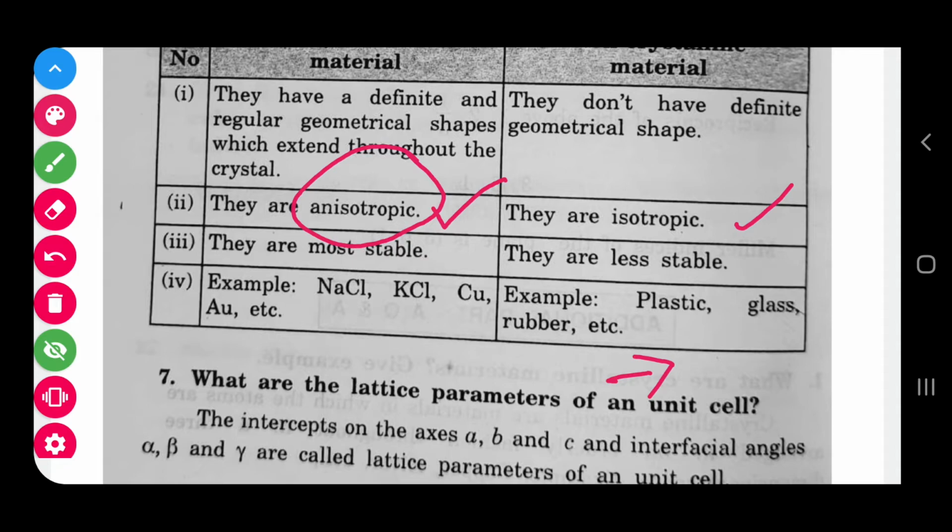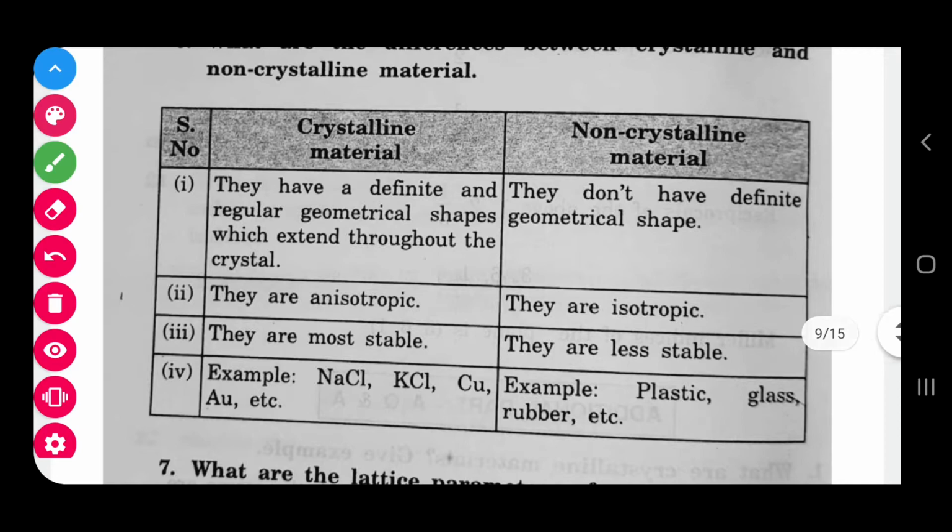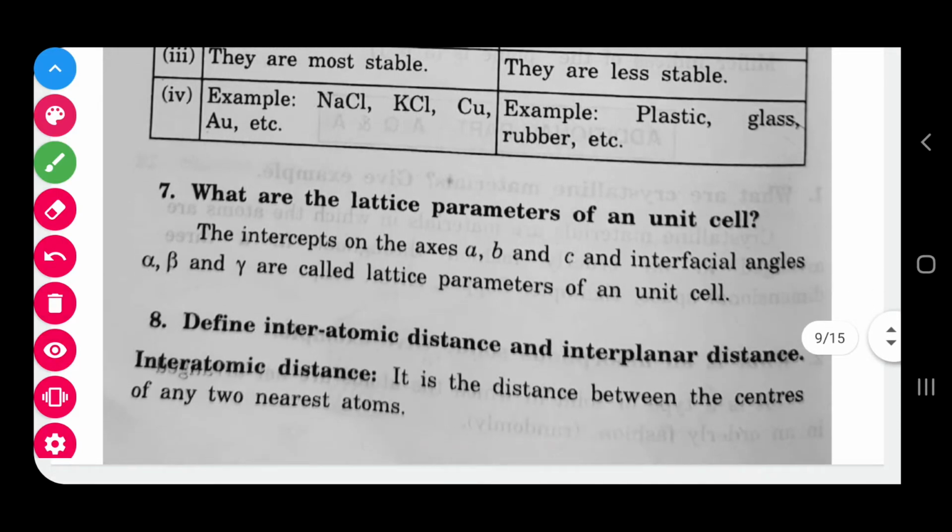Crystalline materials are the more stable ones, and non-crystalline are less stable. Examples for the crystalline case are NaCl and KCl. For the non-crystalline, the examples are plastic and glass. So these are what you should understand.